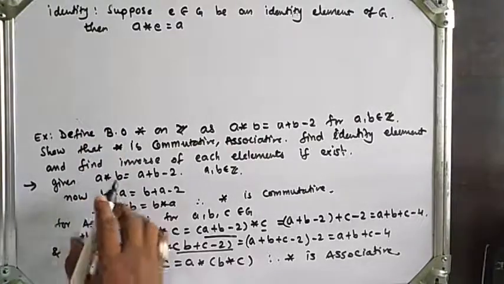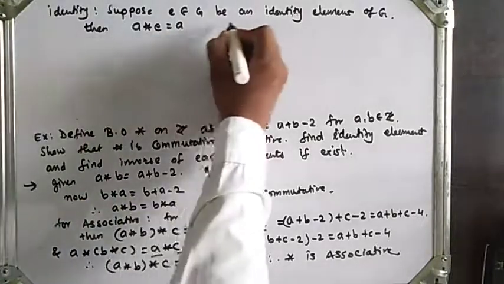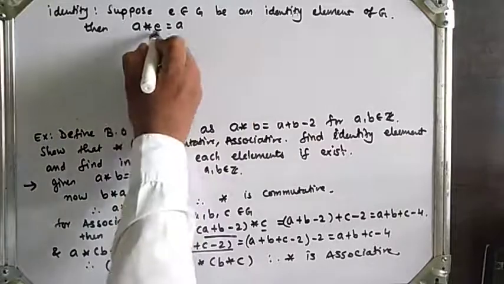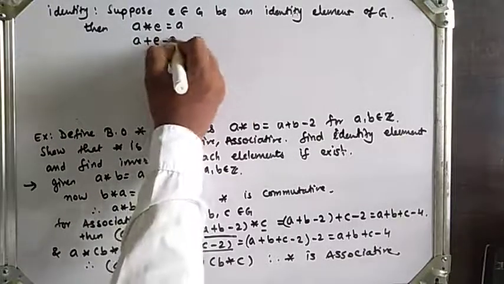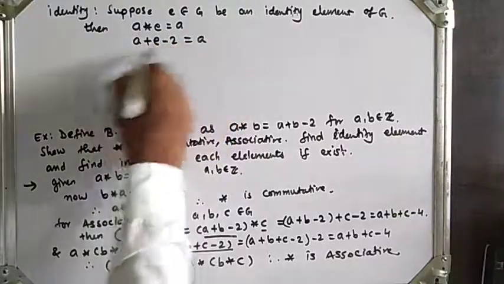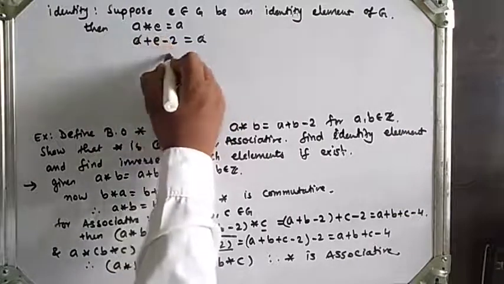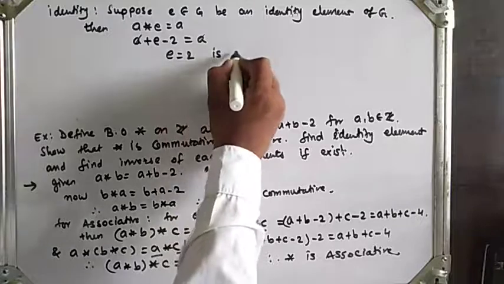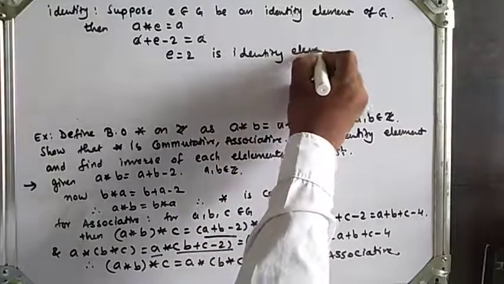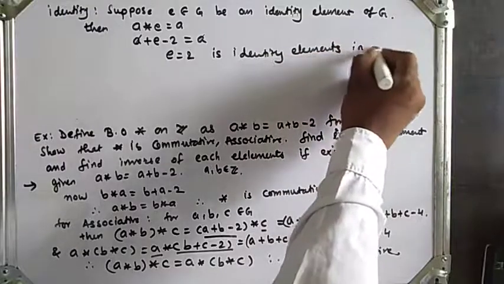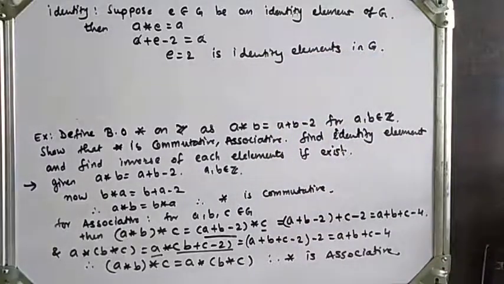Here a star b has the value a plus b minus 2, so we replace b by e: a plus e minus 2 is equal to a. Then by the cancellation law, a will get cancelled, so e is equal to 2, the identity element in G. Now next, to find the inverse element.